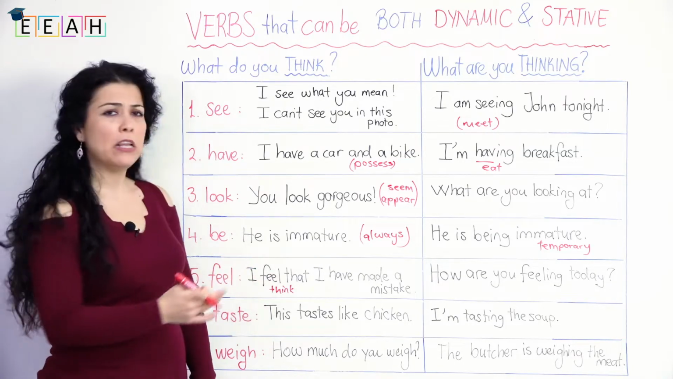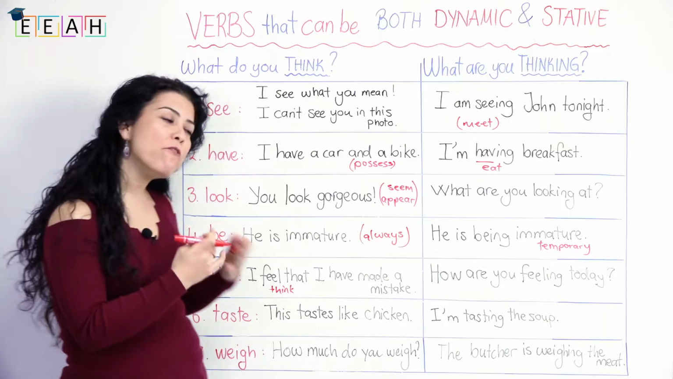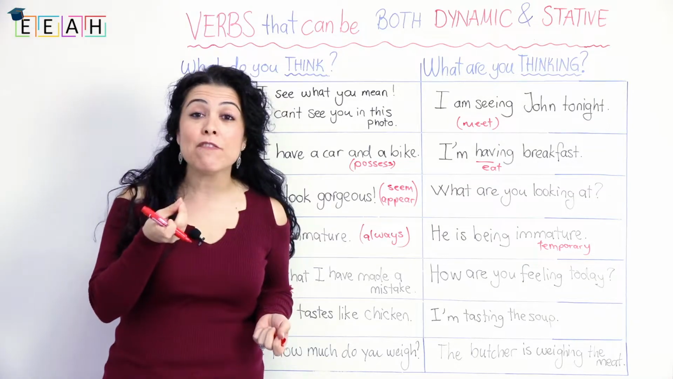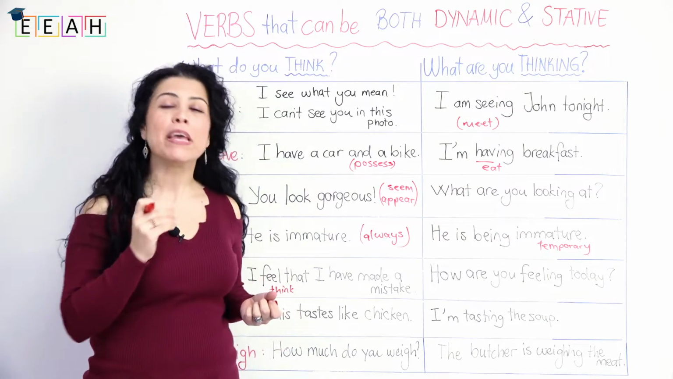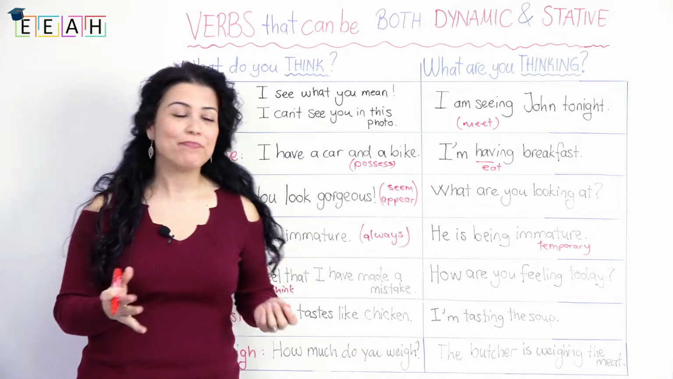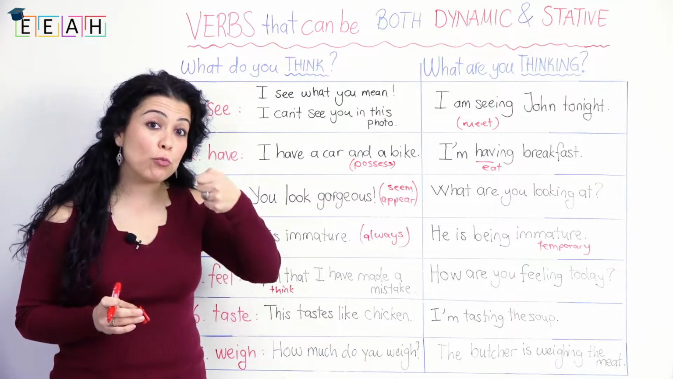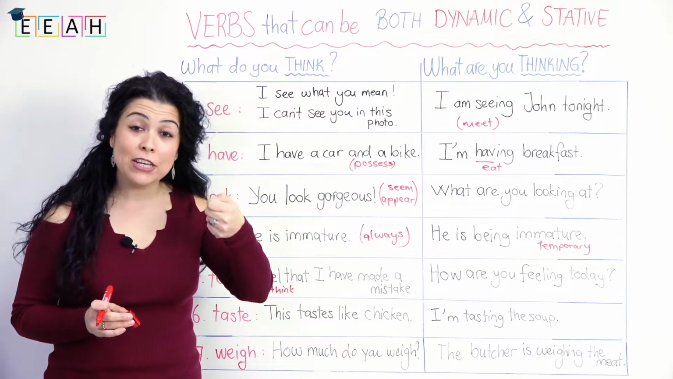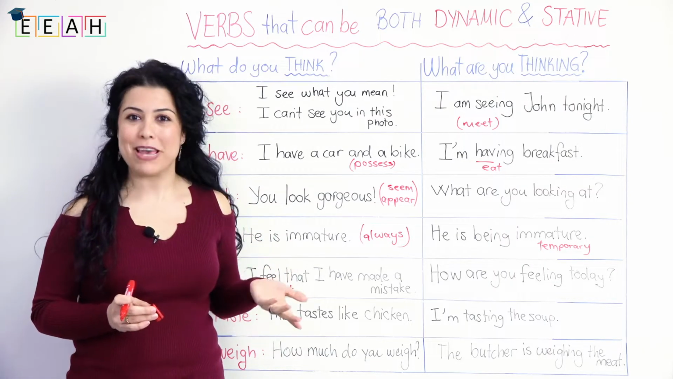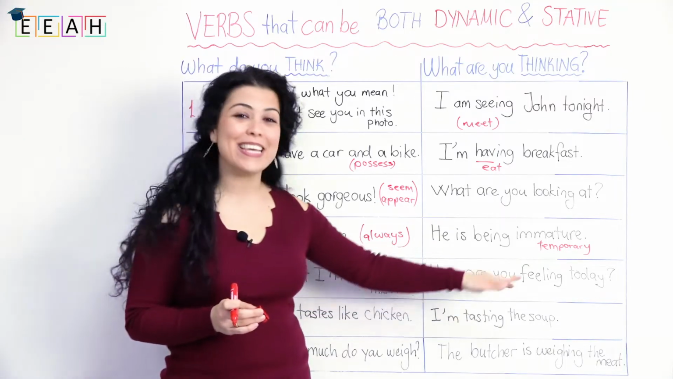Taste, on the other hand. This tastes like chicken. So I'm here referring to the quality and the flavor of the food. This tastes like chicken. Well, with an ing form, I'm tasting the soup. So this means I'm trying it to see if there is enough salt, maybe, right? So I'm tasting the soup.